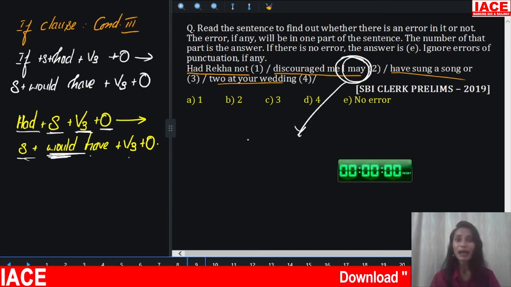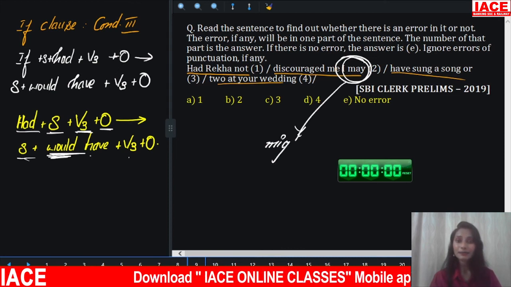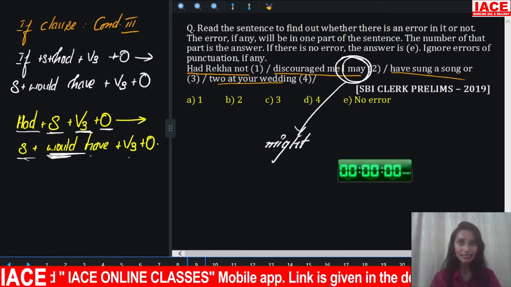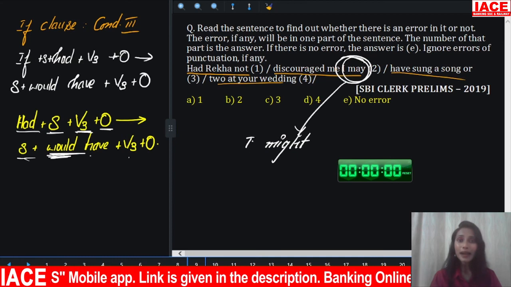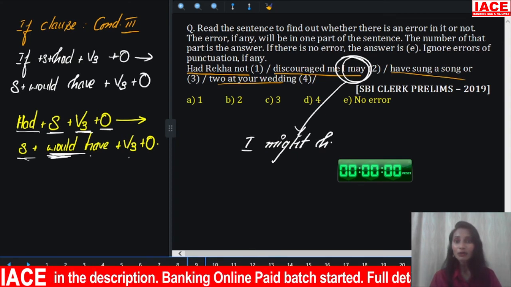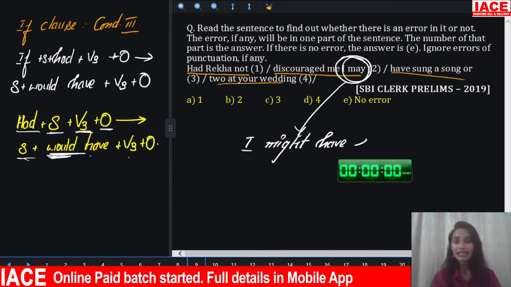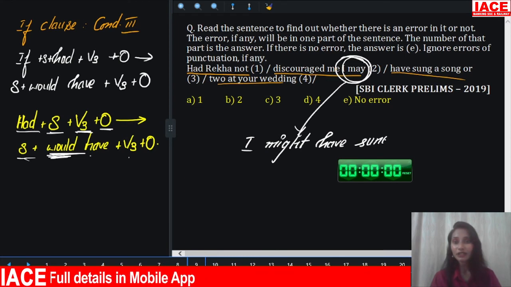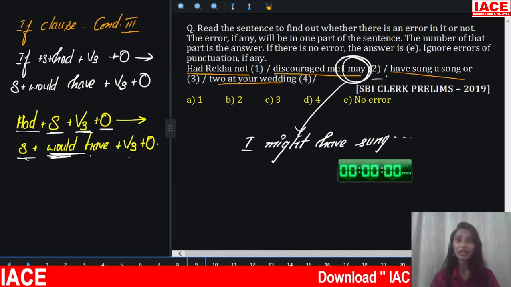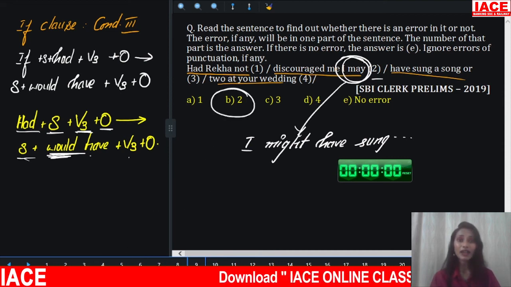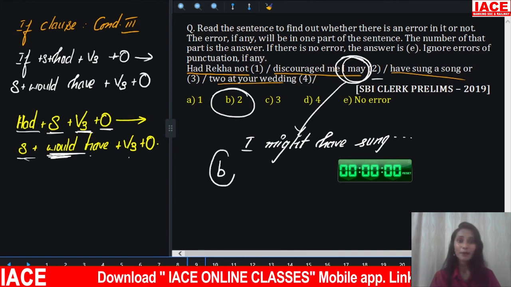What we require is past, that is I might. Do you understand why? So I might have sung: sing, sang, sung, V3. Might have plus V3, a song or two at your wedding. So the error is with part 2, hence your answer is option B.